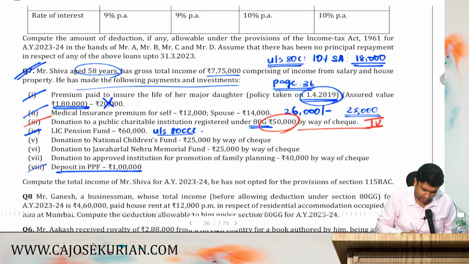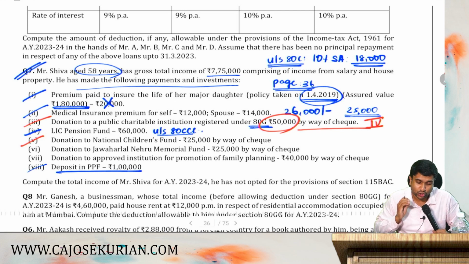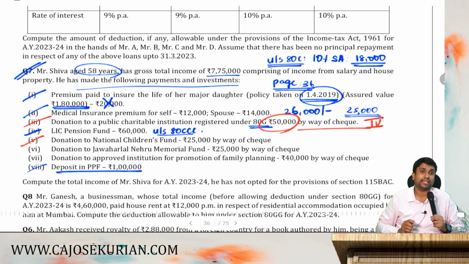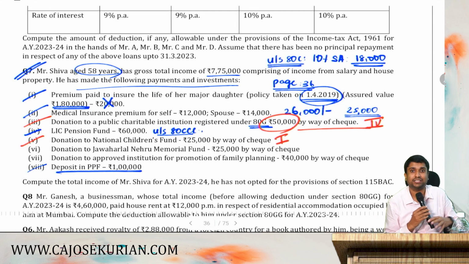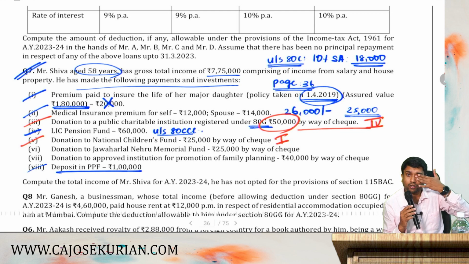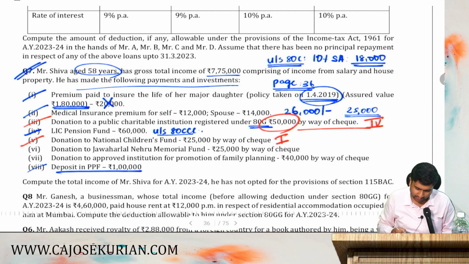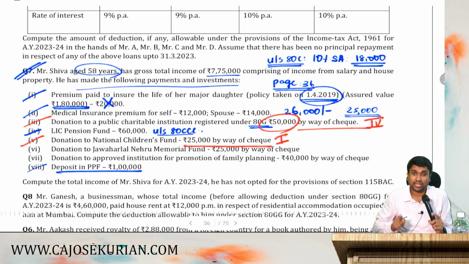The next one, donation to National Children's Fund, comes under which category? First category. So, category 1. Right now itself we can deduct that because it does not have any other ceiling limit. That is 25,000 and you have to check the mode of payment, by way of cheque.